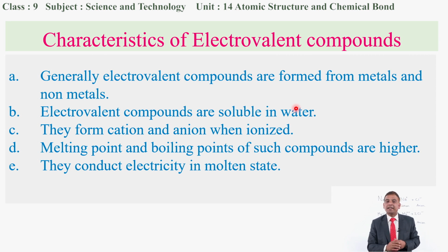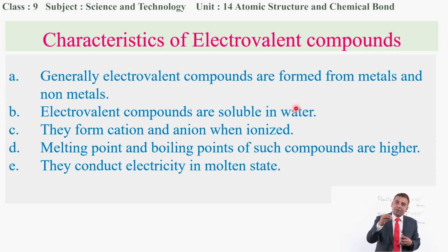They conduct electricity in the molten state. When electrovalent compounds are dissolved in water, they give two types of ions, cations as well as anions. When we want to conduct electricity, these ions carry the electrical energy from one end to another, so they can easily conduct electricity.